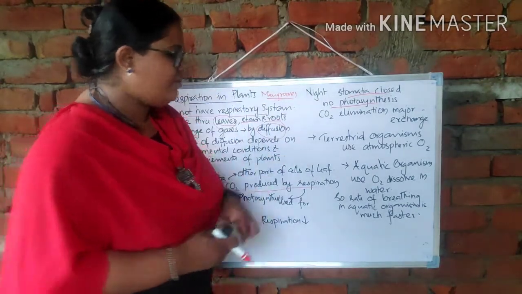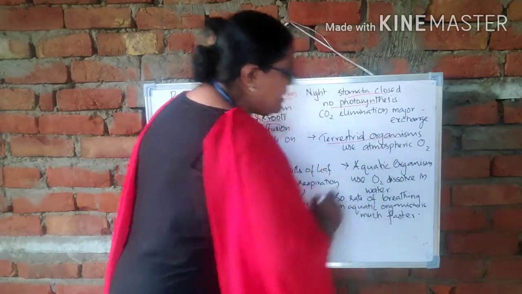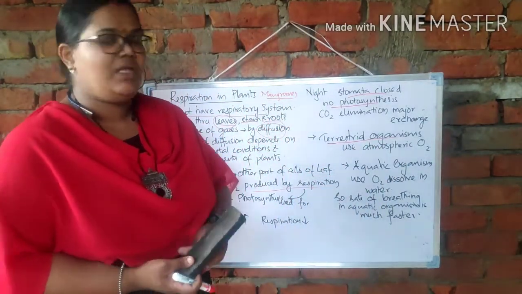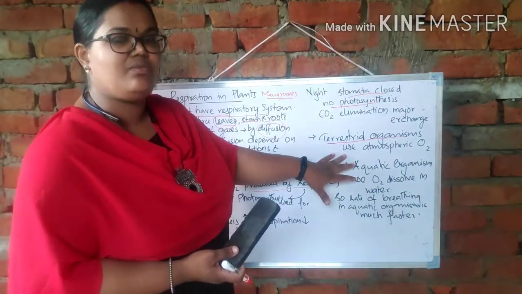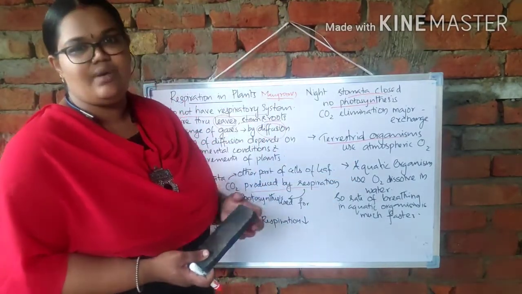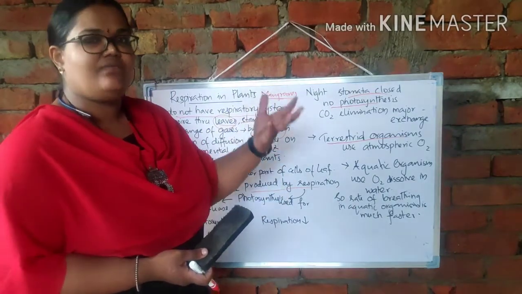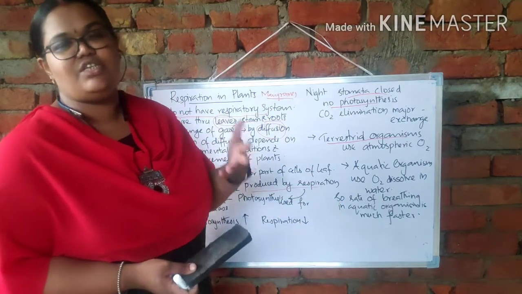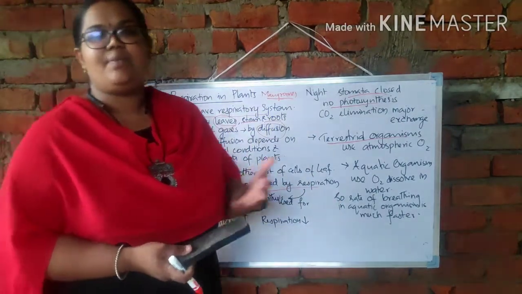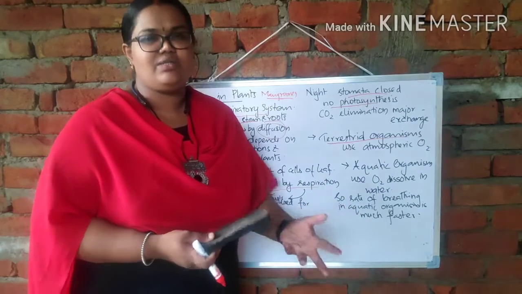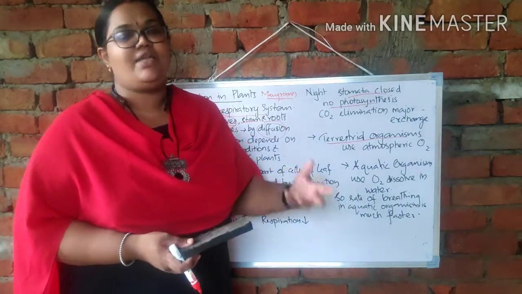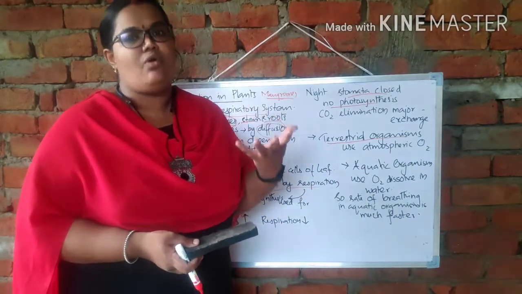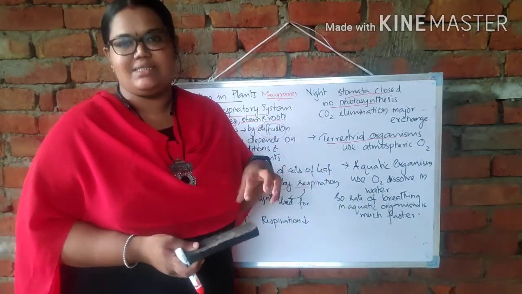Now we have to understand, mainly for terrestrial organisms, whether plants or animals, where the oxygen is coming from. They are actually using the atmospheric oxygen, which is easily available. Whatever oxygen is available in the atmosphere, they can directly take it. But in the case of aquatic organisms like fish or aquatic plants, they have to take the oxygen which is dissolved in the water. They cannot take it from the atmosphere. Comparatively, atmospheric oxygen is much more abundant and dissolved oxygen is very less.